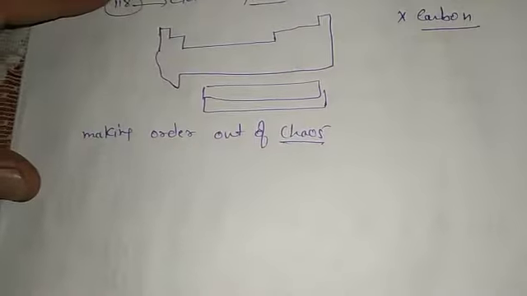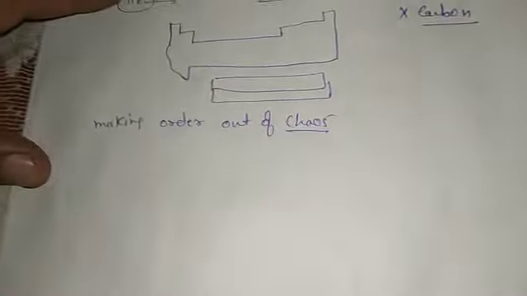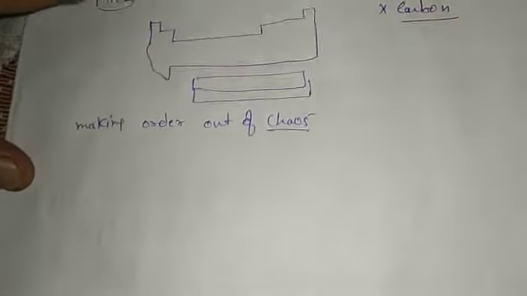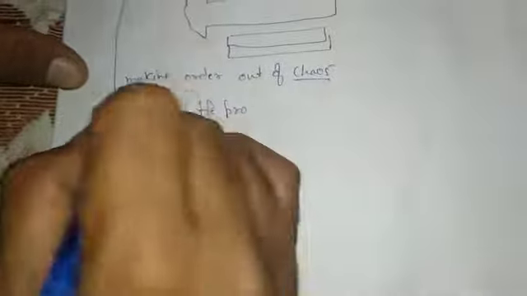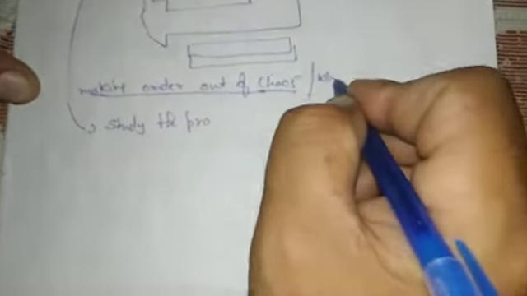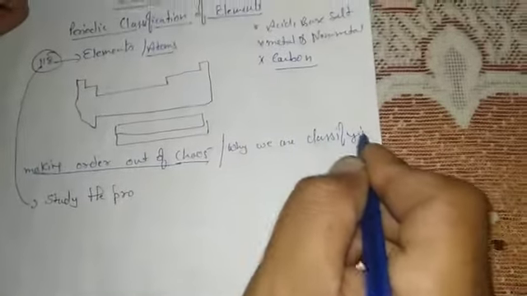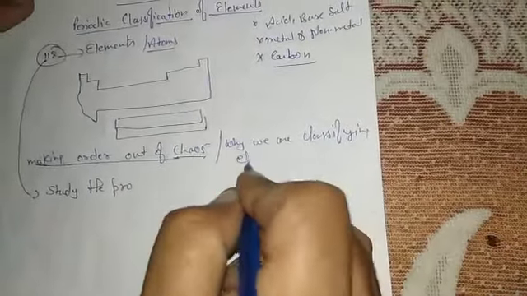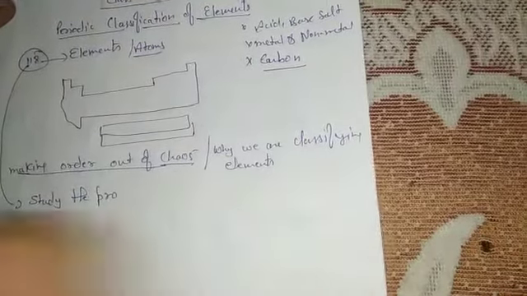Now, why are we making order out of chaos, and what is the reason behind it? Because we need to study the properties first. First question for your chapter: why are we classifying elements in the form of a periodic table?